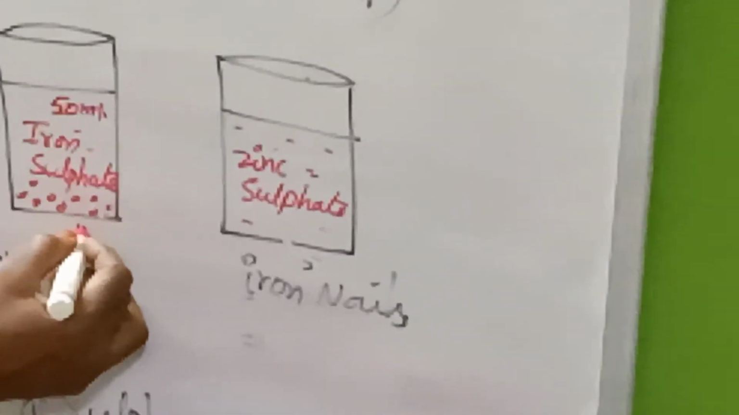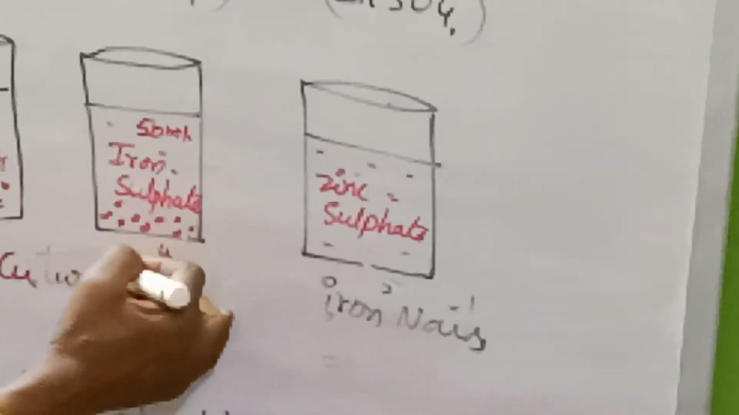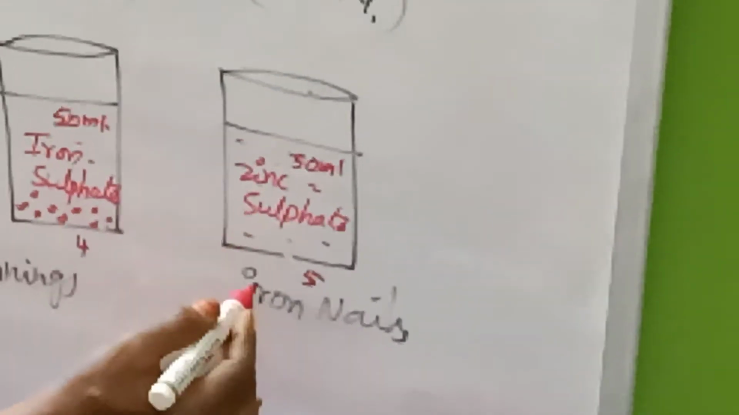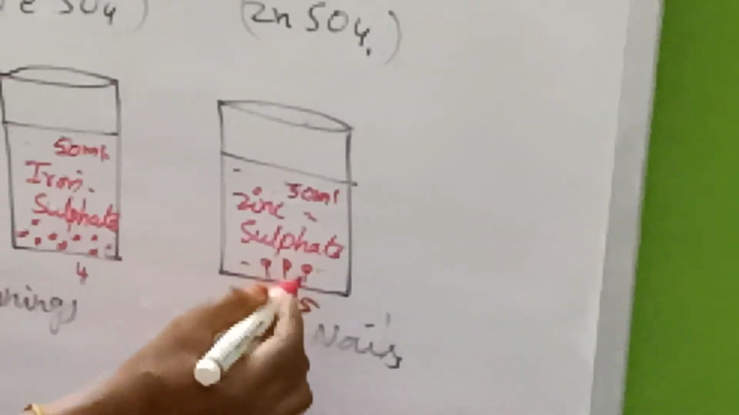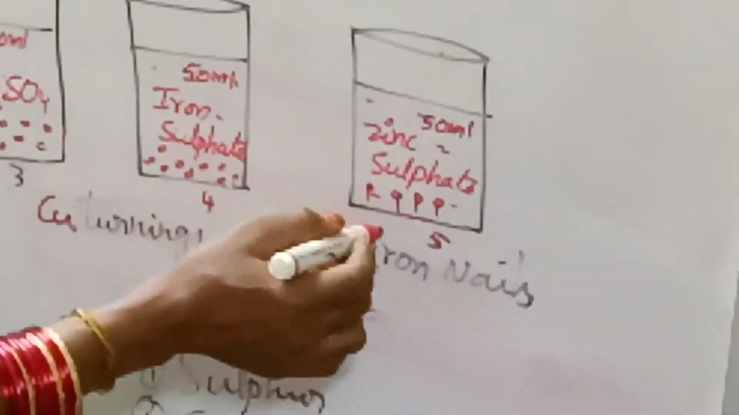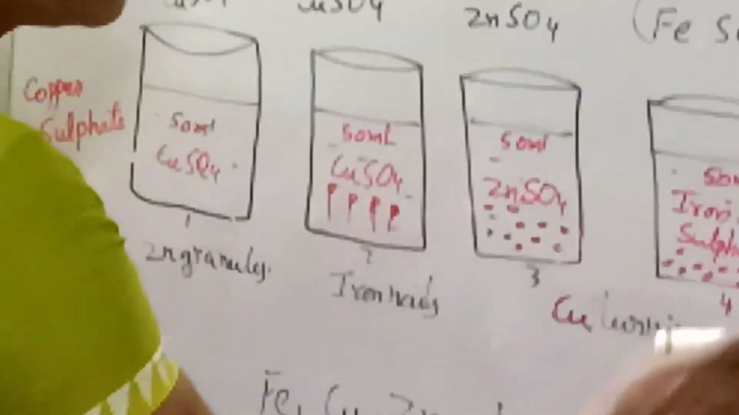And observe your observations, whether any reaction has taken place between iron and copper filings. Now let us take the fifth beaker, with 50 ml of zinc sulfate solution, and iron nails are to be added to that. Is any reaction taking place between zinc and the iron nails? Let us observe it. These are all the observations, you need to keep them in tabular form.